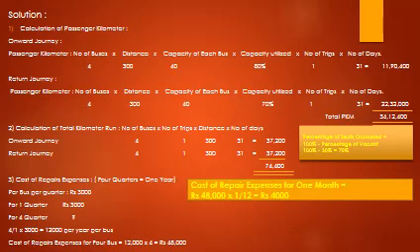So first, before you go to prepare the operating cost sheet, you have to make some working notes. The first and foremost working note is calculation of passenger kilometer, onward journey and return journey. Passenger kilometer: number of buses, distance, capacity of each bus, capacity utilized, number of trips, number of days.